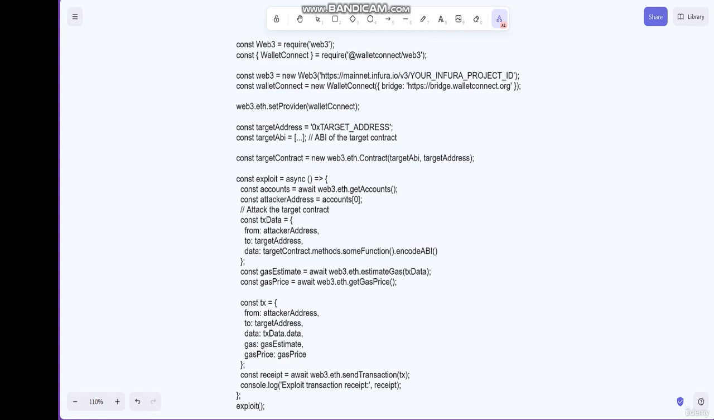Again, it's important to note that using this code for malicious purposes is illegal and unethical. These examples are only for educational purposes.